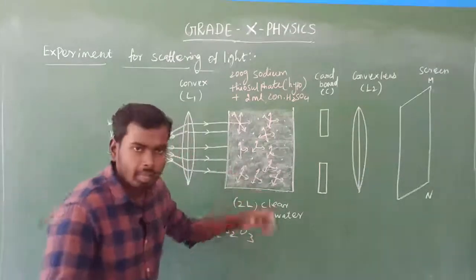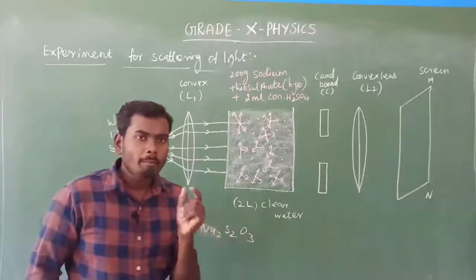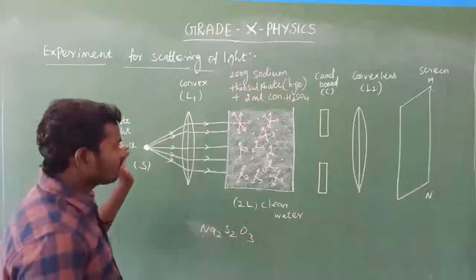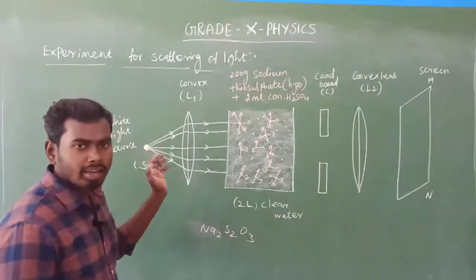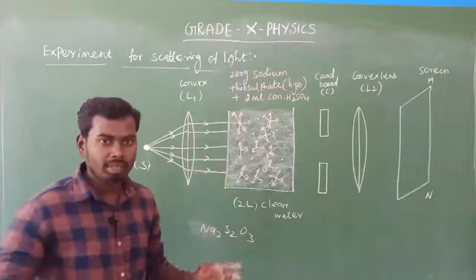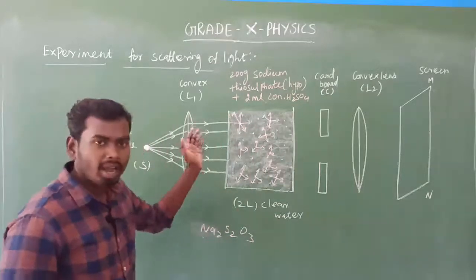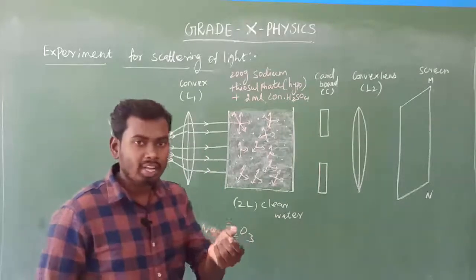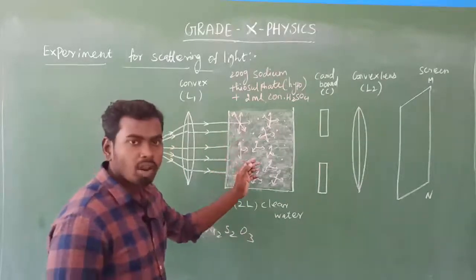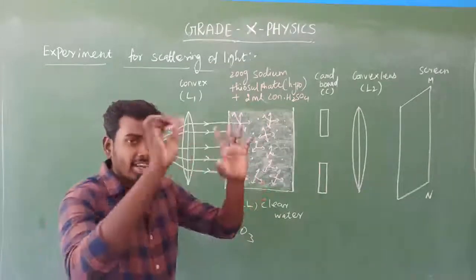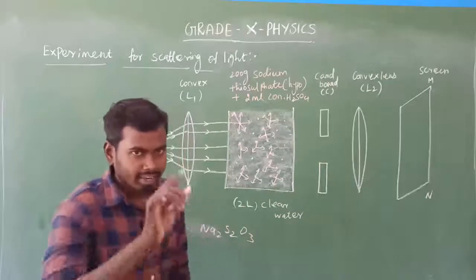After the chemical reaction, there will be very fine microscopic sulfur particles. So when we allow this strong beam of white light into that solution, what will happen? Scattering will be there. This strong parallel beam of light rays falls on the microscopic sulfur particles present in that solution. What will happen? The light gets scattered in all directions. Isn't it? Yes. Look at here.